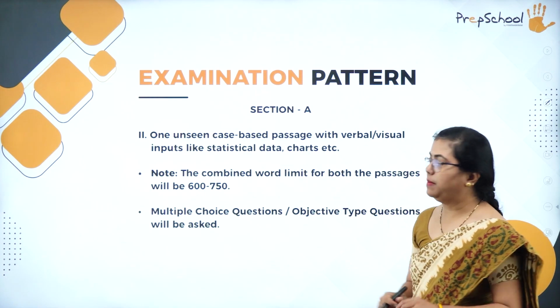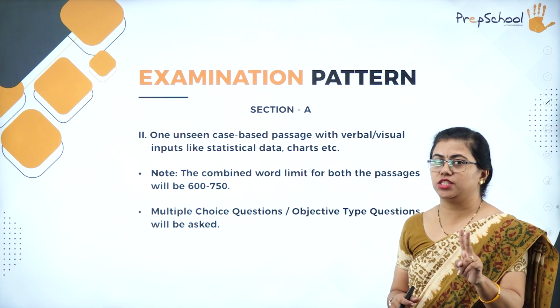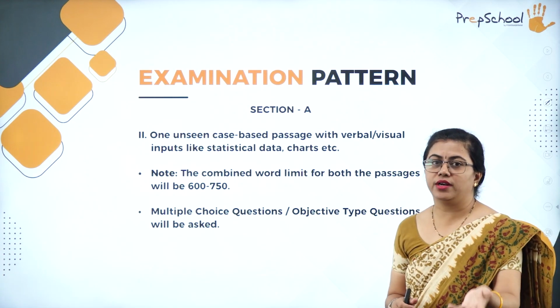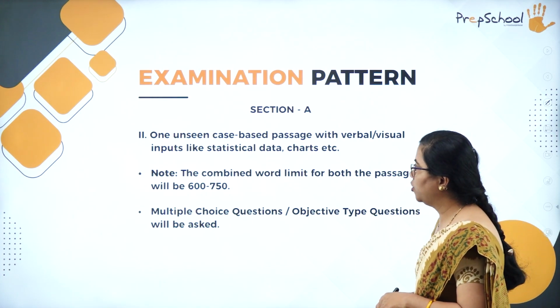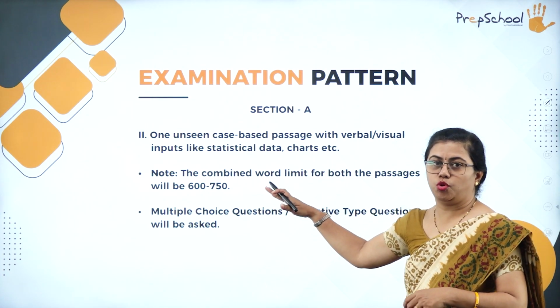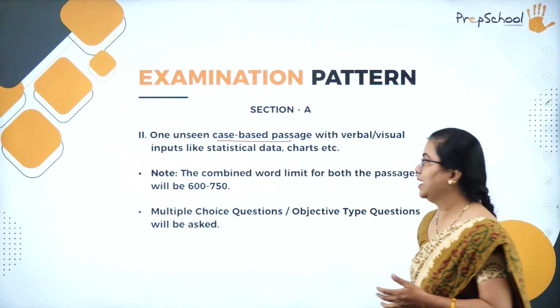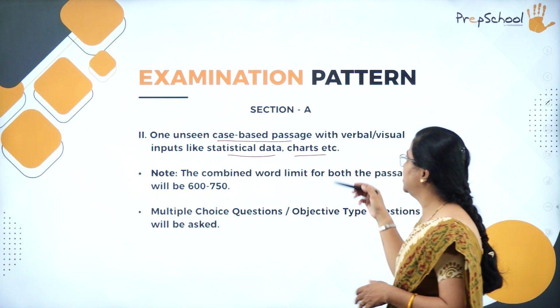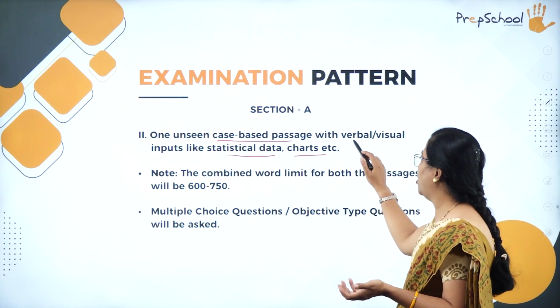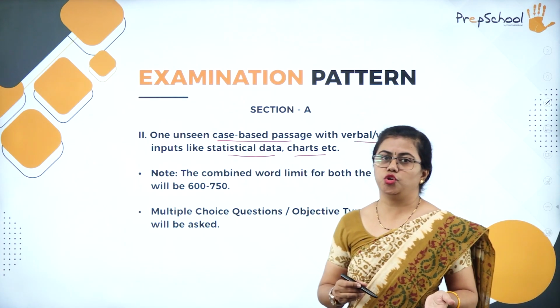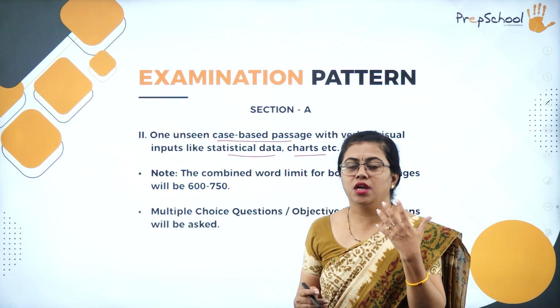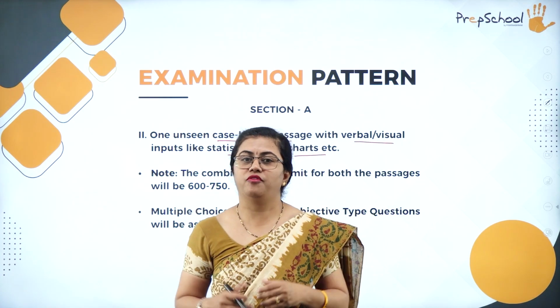Then you will have another passage. There are totally 2 passages which you will have. One is a factual or descriptive or literary passage, what I told you. But the second passage is actually the case-based passage. Something like statistical data, charts. Verbal or visual inputs will be given to you. Maybe a pie chart will be given, a bar chart will be given, or maybe some facts will be given.